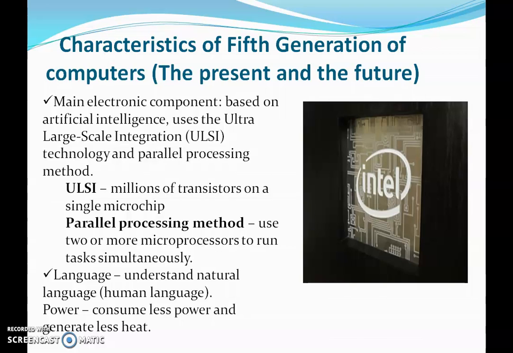of transistors. A parallel processing method started where it provides us with the multitasking and two or more microprocessors to run tasks simultaneously, and more the system having a quad core or octa core, like in the single processor there are multiprocessors working for the same computer. The language used was understand natural language. In human languages we have started using for the programming and coding the computer and making any work done by the computer using the common languages, and the power consumed was very less and generate less heat.